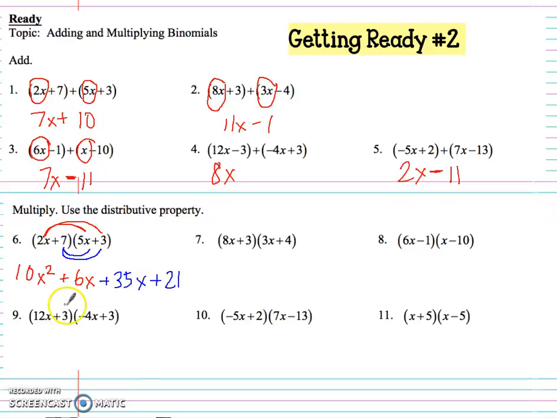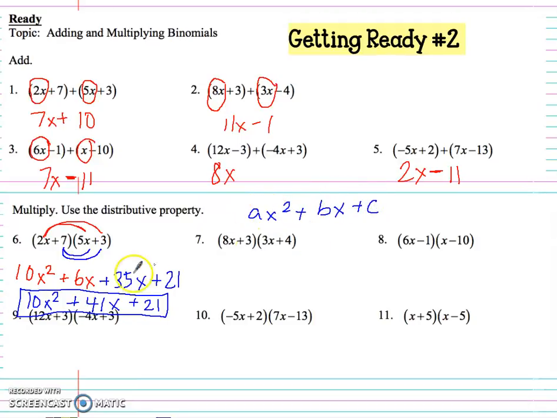So now I want to combine these. So I have 10x squared plus 41x plus 21. So now I have a quadratic expression written in standard form, right? So ax squared plus bx plus c, right? My a would be 10, my b would be 41, my c would be 21. Okay, so let's do that again.